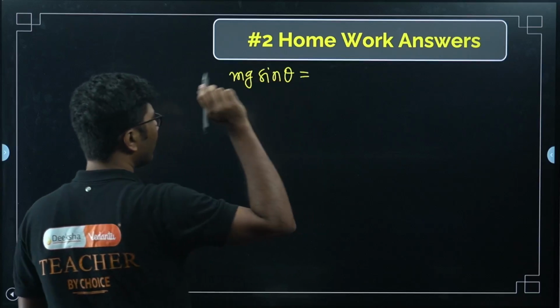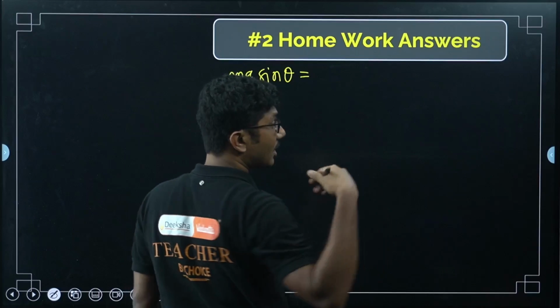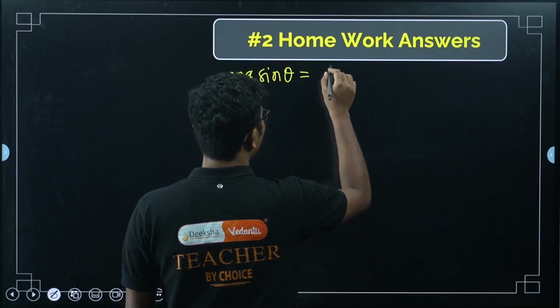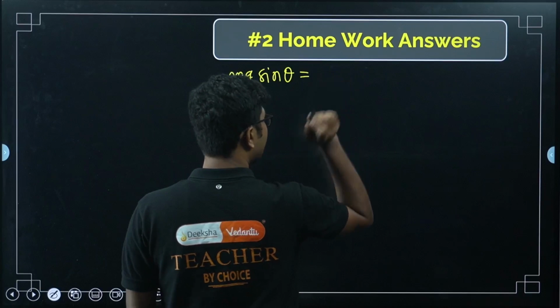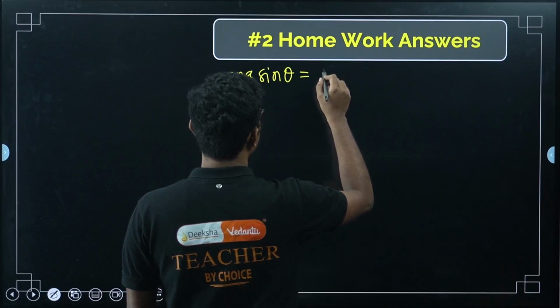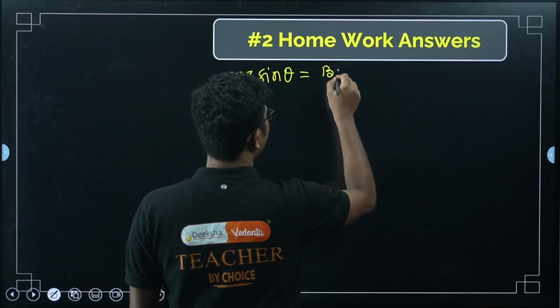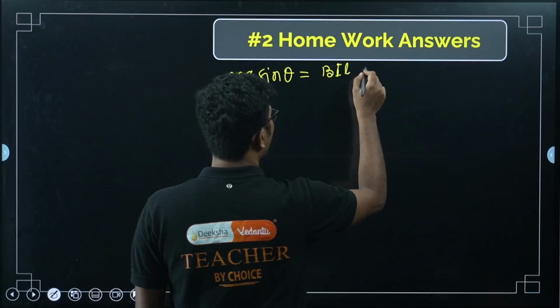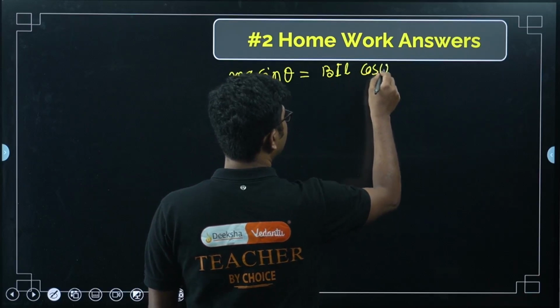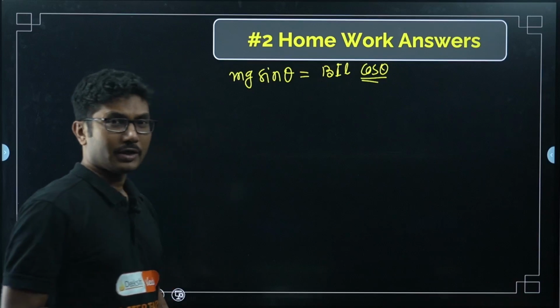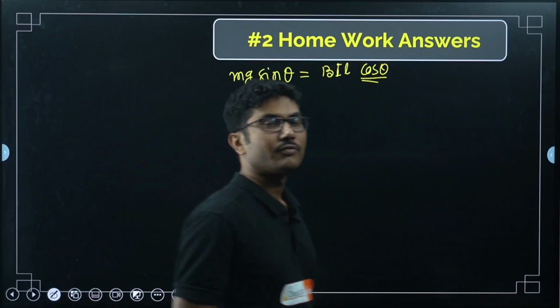Now, I wonder, some of you who are preparing for higher order exams are thinking what will happen to the other component of the force, that I will discuss as well. So that is equal to BIL cos theta. This cos theta is coming as a component, not from the theory or the formula.